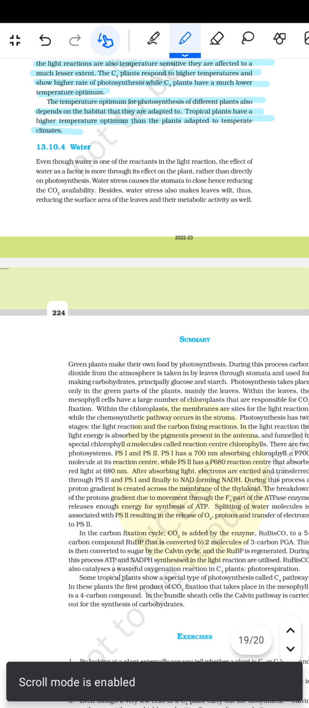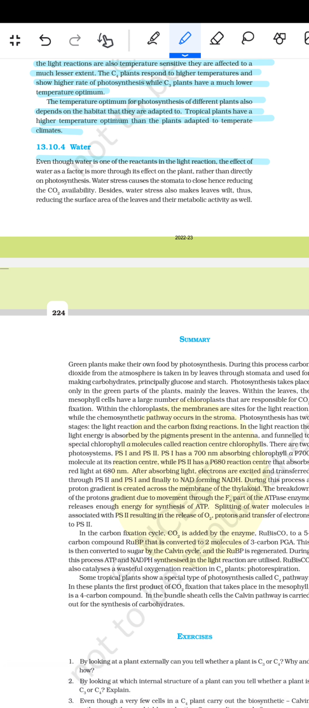Then comes water. Even though water is one of the reactants in the light reaction, the effect of water as a factor is more through its effects on the plant rather than directly on photosynthesis. Water stress causes the stomata to close, hence reducing CO2 availability. Besides, water stress also makes the leaves wilt, thus reducing the surface area of the leaves and their metabolic activity as well.